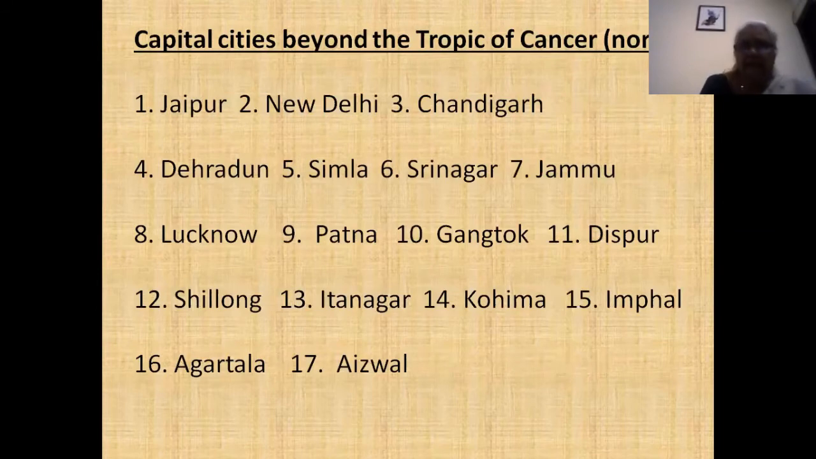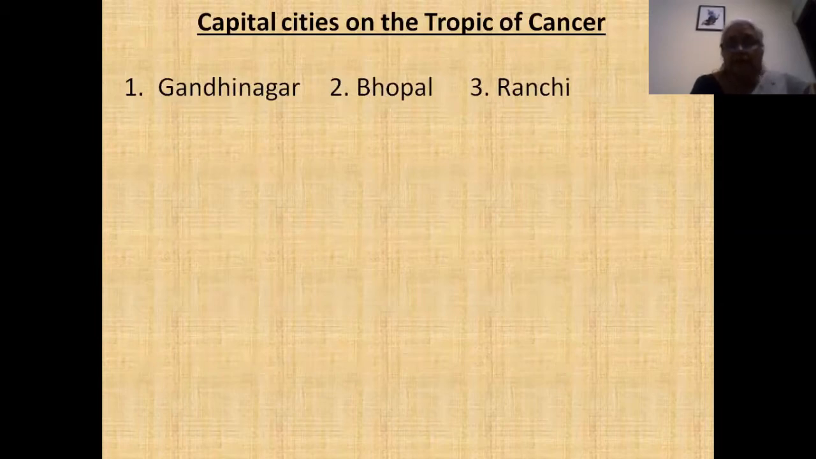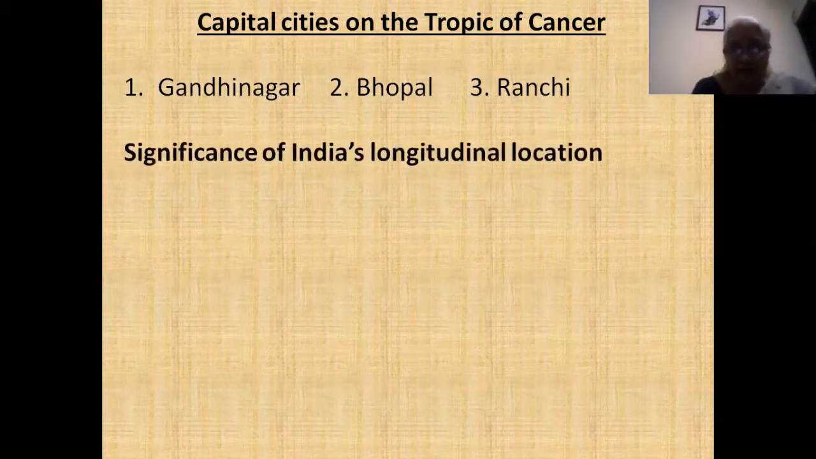And these are the cities beyond the Tropic of Cancer. And on the Tropic of Cancer, we just have three: Gandhinagar, Bhopal, and Ranchi. Again, here you may have a few questions with reference to other places, like I said, on the Tropic of Cancer. Most important here is that they could ask you questions as to, as you go from east to west or as you go from north to south, what comes first, what is the order. So you have to be thorough with the map of India, right?